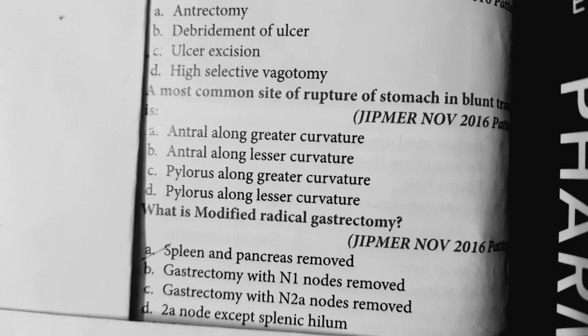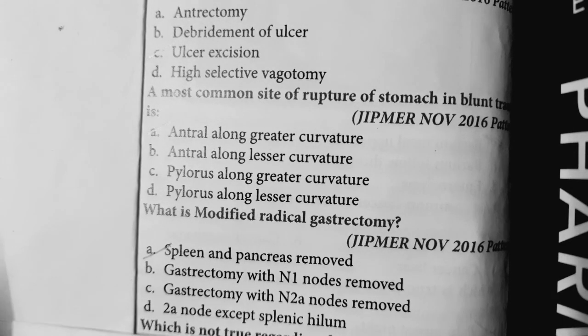So here in modified radical gastrectomy, we remove transverse mesocolon, greater and lesser omentum, spleen and pancreas along with the stomach and a part of esophagus if necessary. Then question number 6.